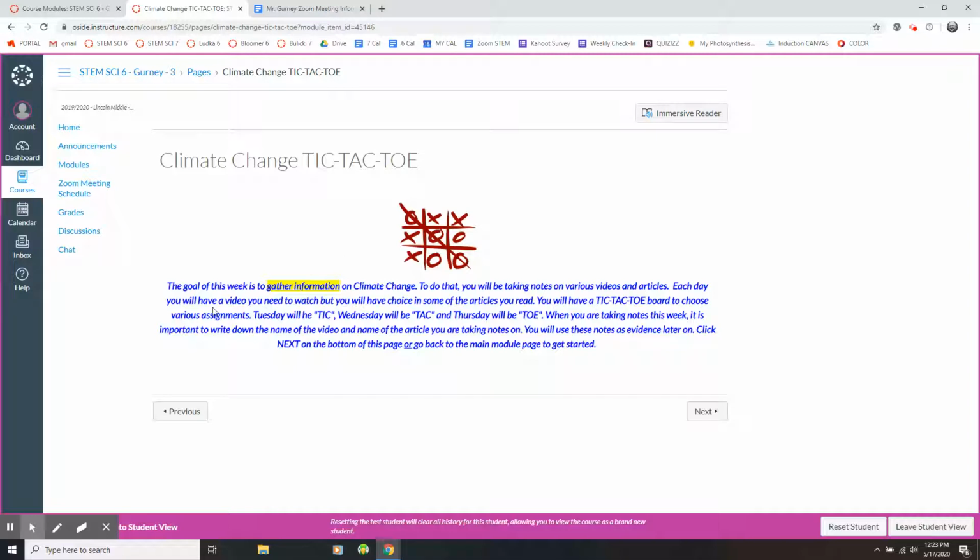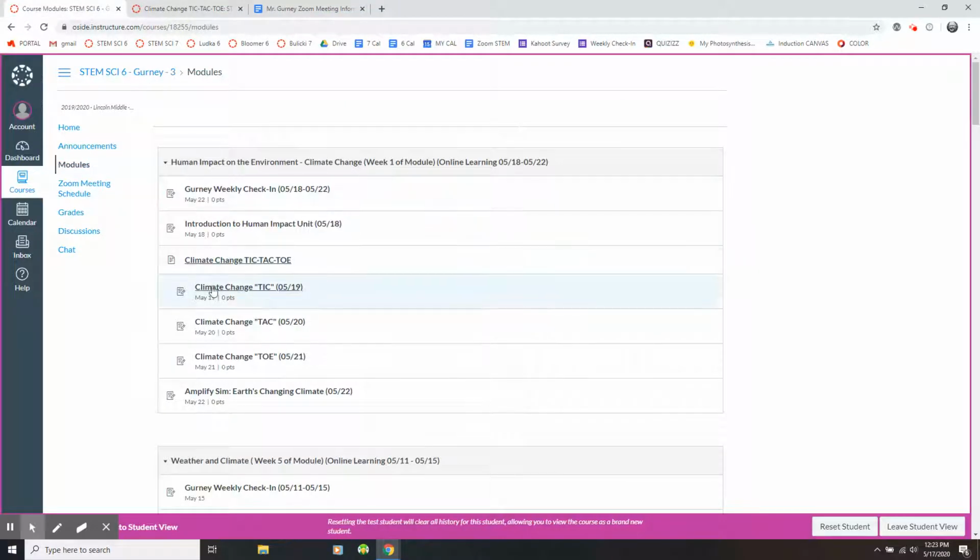Each day, you will have a video you need to watch, but you will have a choice in some of the articles you read. So we're going to present you with a tic-tac-toe board. It's essentially a table or a digital table of different articles, and you're going to have the choice on which ones you read. So on the 19th, Tuesday, we're going to do the tick part of tic-tac-toe. On Wednesday, we're going to do the tack, and on Thursday, you're going to do the toe part. So by Thursday, you'll have read 3 different articles and watched some different videos for tic-tac-toe.